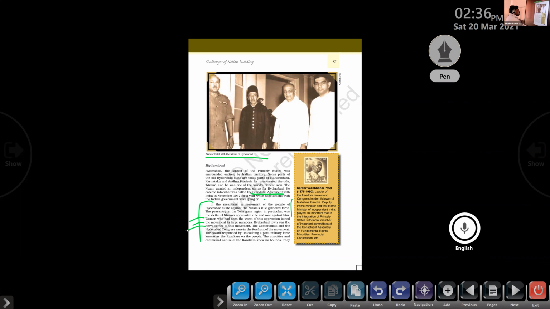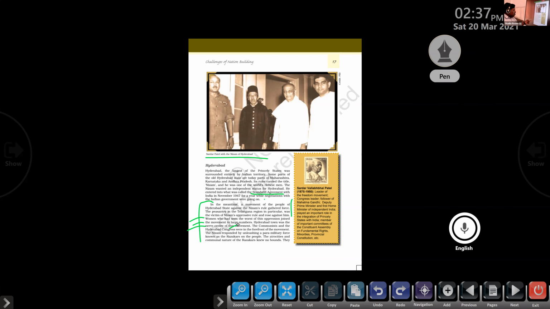So the movement against the Nizam got momentum and became a huge force. The communists and the Hyderabad Congress were in the forefront of the movement. The communists in Hyderabad and the Congress party leaders in Hyderabad also helped that movement.